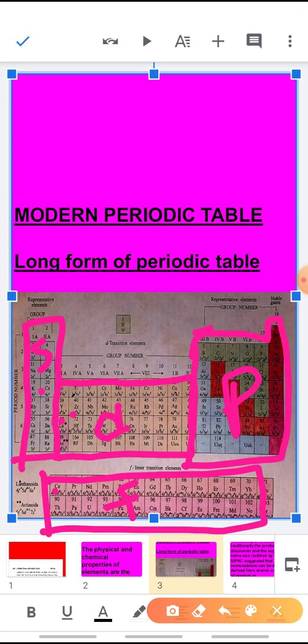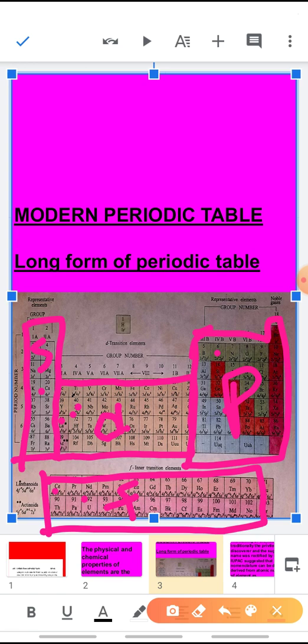In the S block, all elements whose outermost electron enters the S subshell are present. In D block, all those elements are present in which the outermost electron enters the D orbital. In this P block, all those elements are kept in which the outermost electron enters the P orbital, or you can say P subshell, and F block are having all those elements in which the outermost electron is present in the F subshell.